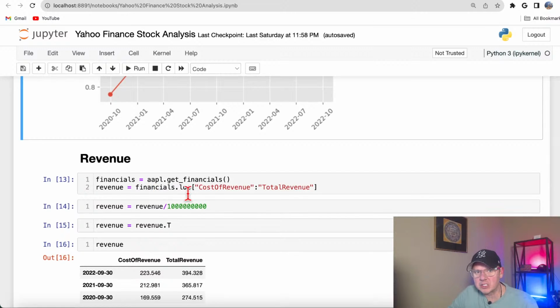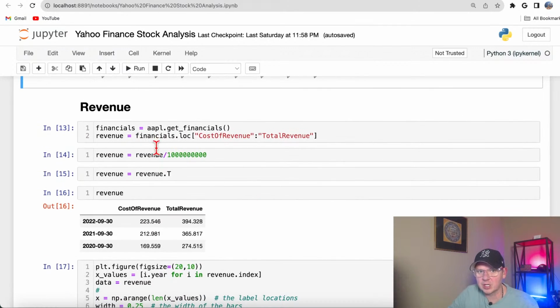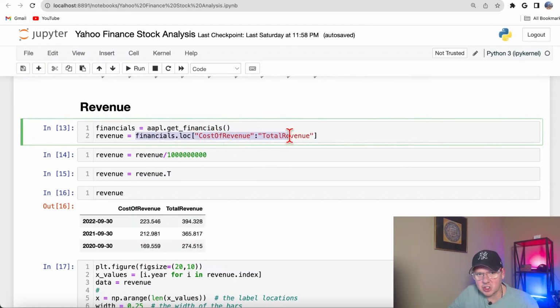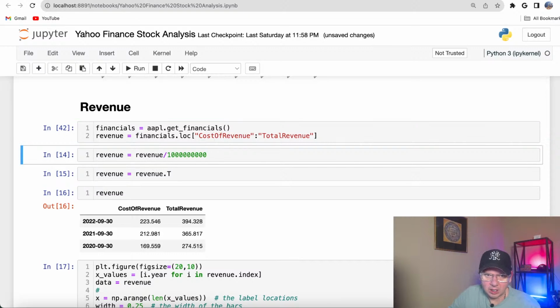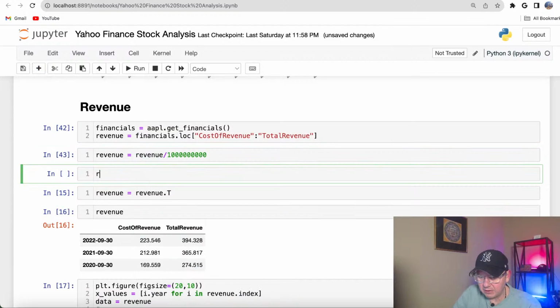Now, what else can we squeeze out of financials? Revenue. Revenue is very important, so I could actually grab cost of revenue and total revenue. They got that in trillions or billions, so I want to convert this to billions, and that's why I do this operation. So let's take a look at revenue.